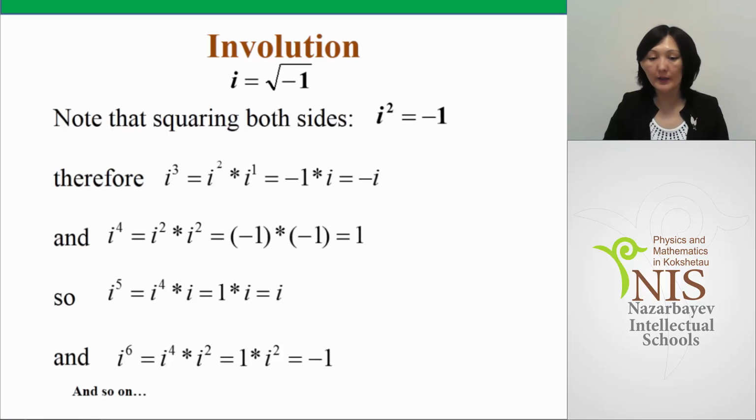The first is 1 and the second is i squared, which is equal to minus 1. So i to the power of 6 is equal to minus 1, and so on. We can continue it and we see the cycle: i, minus 1, minus i, and 1, and then it will be repeated.